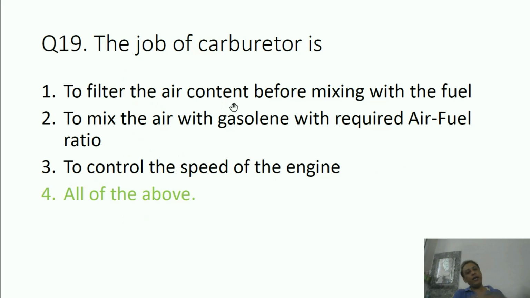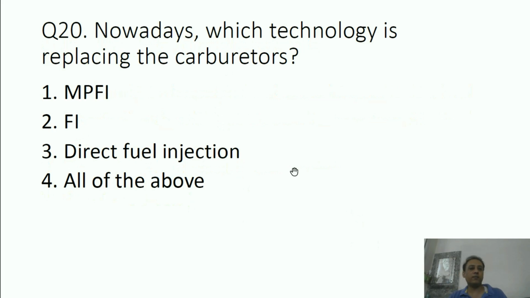First of all, air is to be mixed with the gasoline to make air fuel ratio. So the filtration, in case air contains dust with it, so that dust can go inside and can damage the engine peripherals. So it is clean. It is filtered by the help of this carburetor. Then air fuel ratio. So according to requirement, it develops the mixture. Okay, and the speed control of engine is also executed by the carburetor itself. Inside the carburetor, there is a throttle valve. So by opening and closing of that throttle valve, the engine speed is controlled. So all of the above is the correct answer.